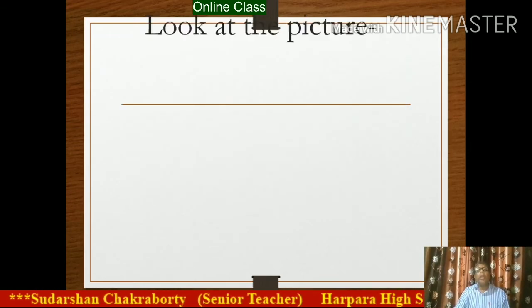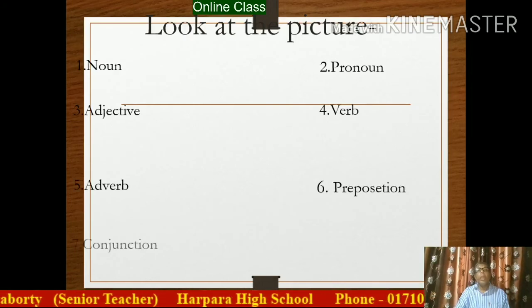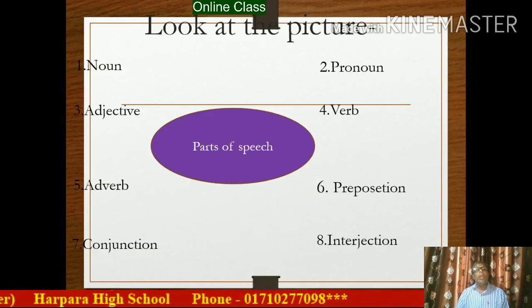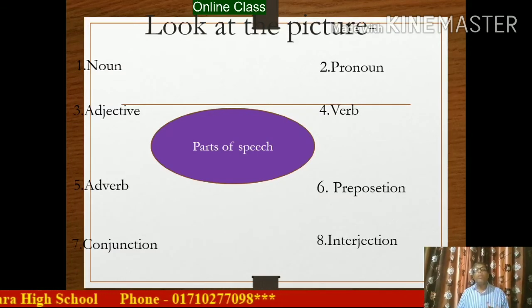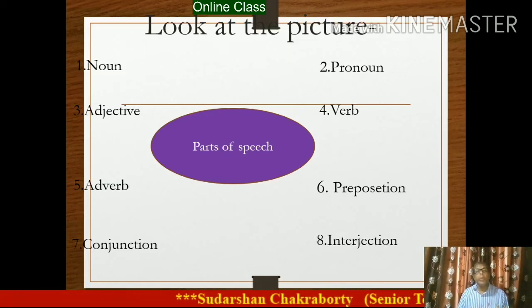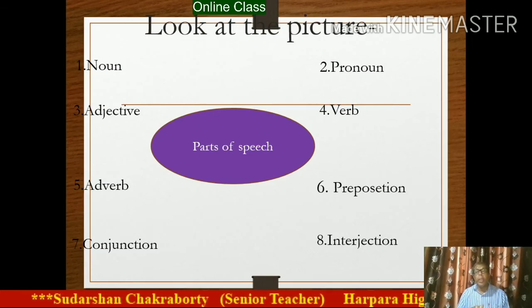Dear learner, now look at the picture. There are 8 categories of parts of speech. Number 1 noun, number 2 pronoun, number 3 adjective, number 4 verb, number 5 adverb, number 6 preposition, number 7 conjunction, number 8 interjection.